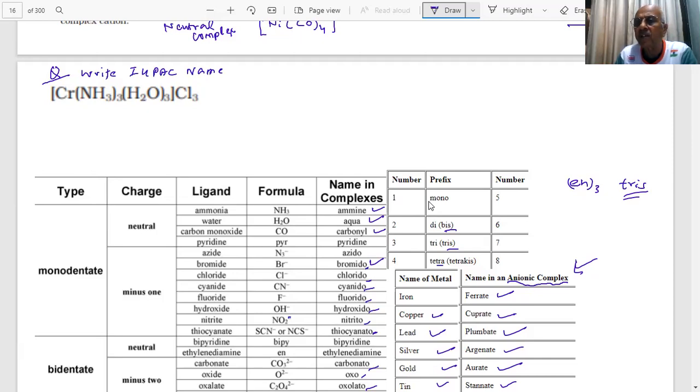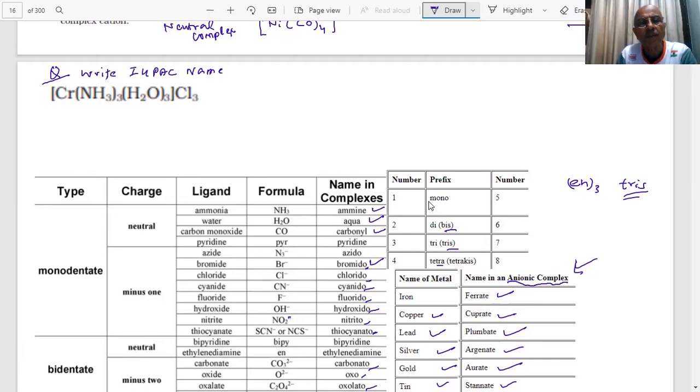I have said that there are 7 rules I will use. First, let me find out whether this complex is a cation or anion. First question: how will I name it, student? Now I will proceed according to the rules. Tell me, is this complex a cation or anion?